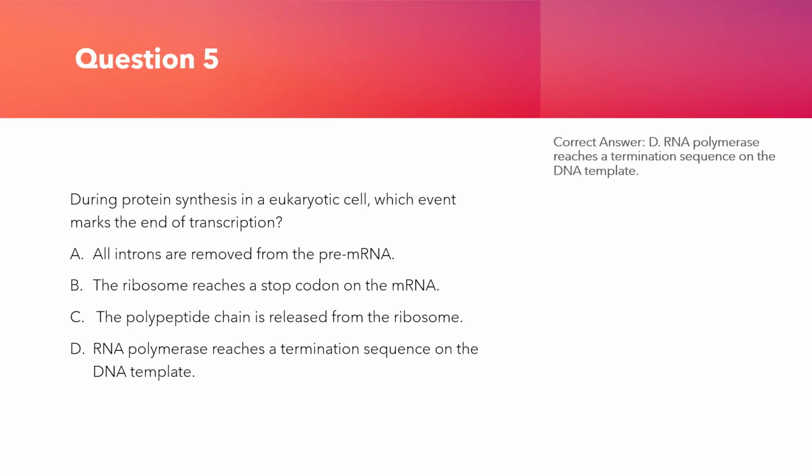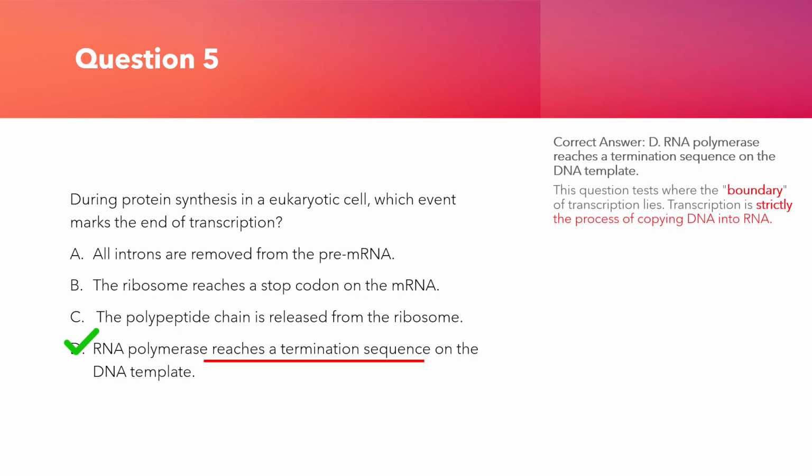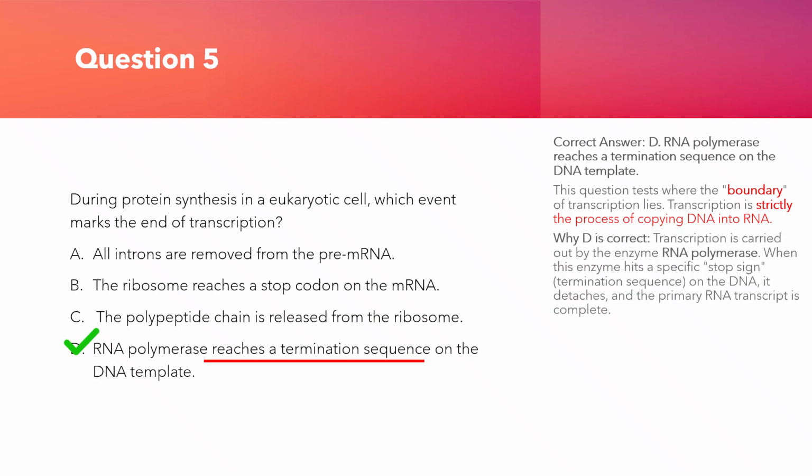Correct answer, D. RNA polymerase reaches a termination sequence on the DNA template. This question tests where the boundary of transcription lies. Transcription is strictly the process of copying DNA into RNA. D is correct. Transcription is carried out by the enzyme RNA polymerase.